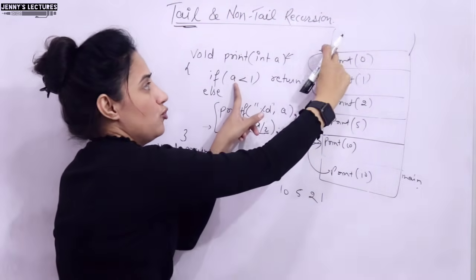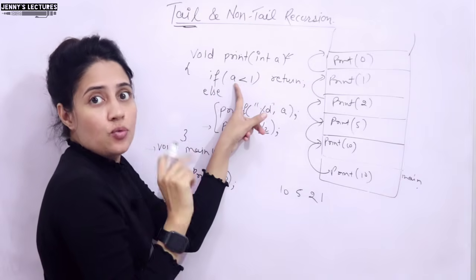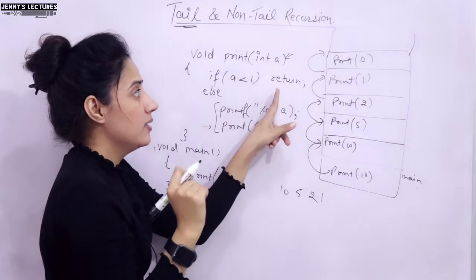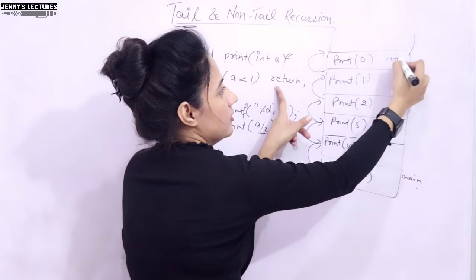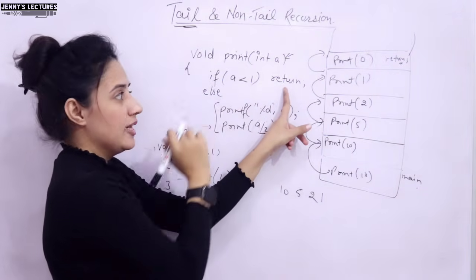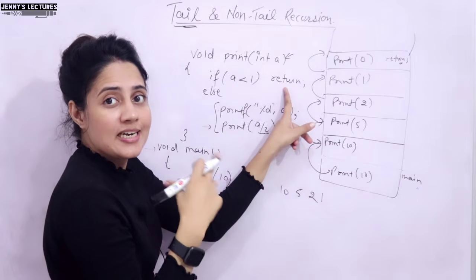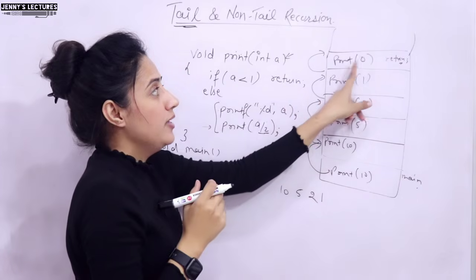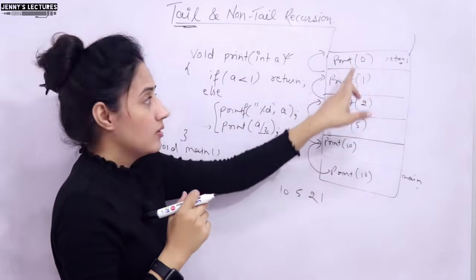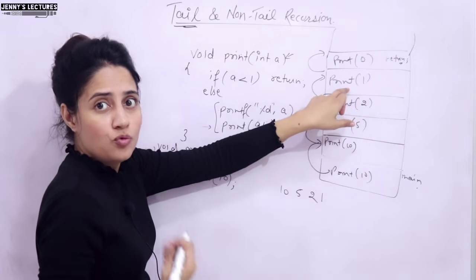Now at this time what would be executed in this function call? Is this condition true, a less than 1? Yes. So simply return. Only one statement, that is return. We are not going to enter the else part. And return means where are we going to return? Exactly to where you called this. Print 0, where did you call this one? From here only, from this part. In the same flow you are going to move backward.